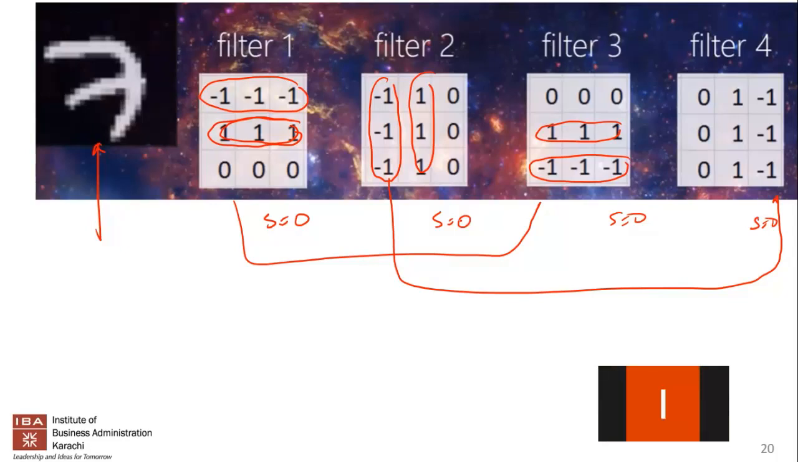Since it's only detecting the top part, filter 1 will detect the top of a horizontal line, and filter 2 will detect the left side of a vertical line, and filter 3 will detect the bottom of a horizontal line. Okay, perfect. You've got it exactly right.